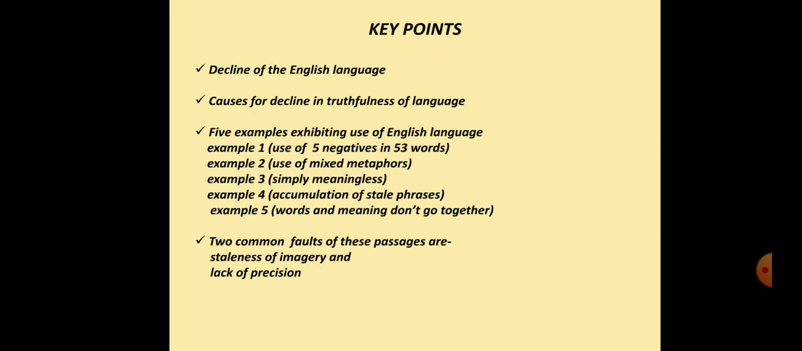Example number 1 shows use of 5 negatives in 53 words. Example 2 exhibits use of mixed metaphors. Example 3 exhibits meaninglessness of the text. Example 4 exhibits accumulation of stale phrases. And example 5 shows that words and meaning don't go together. Besides these, two common faults of these passages are staleness of imagery and lack of precision.